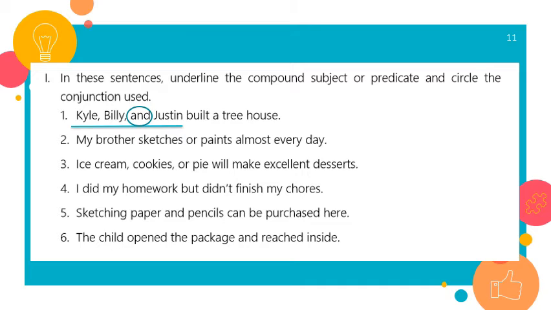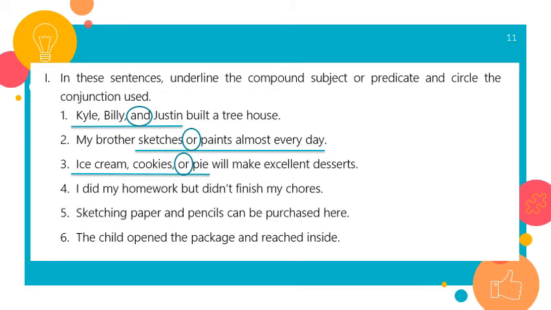Number 2, my brother sketches or paints almost every day. So I have 1 doer, 1 subject. Sketches, this is something he does, or paints. So these are 2 things almost every day. So here I have a compound predicate combined together with the word or. Number 3, ice cream, cookies, or pie will make excellent desserts. So ice cream, this is 1, cookies or pie. So here I have 3 in the subject. So I have a compound subject joined with the word or.